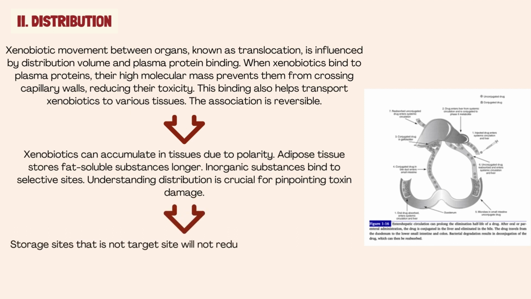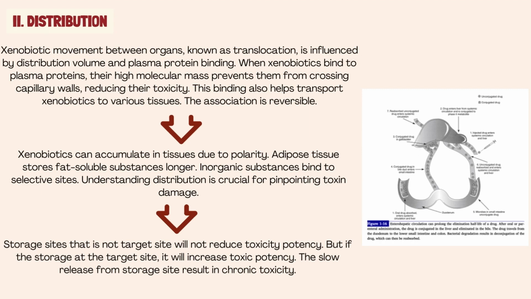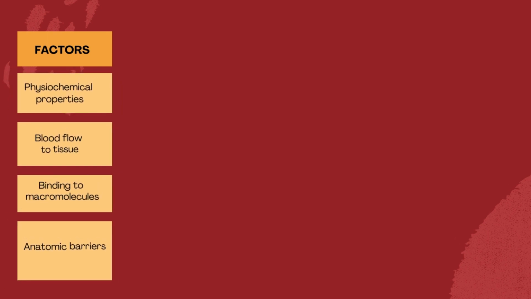Storage sites that are not target sites will not reduce toxic potency, but if the storage is at the target site, it will increase toxic potency. The slow release from storage sites results in chronic toxicity. Factors affecting xenobiotic distribution are divided into physiochemical properties, blood flow to tissue, binding to macromolecules, and anatomic barriers.